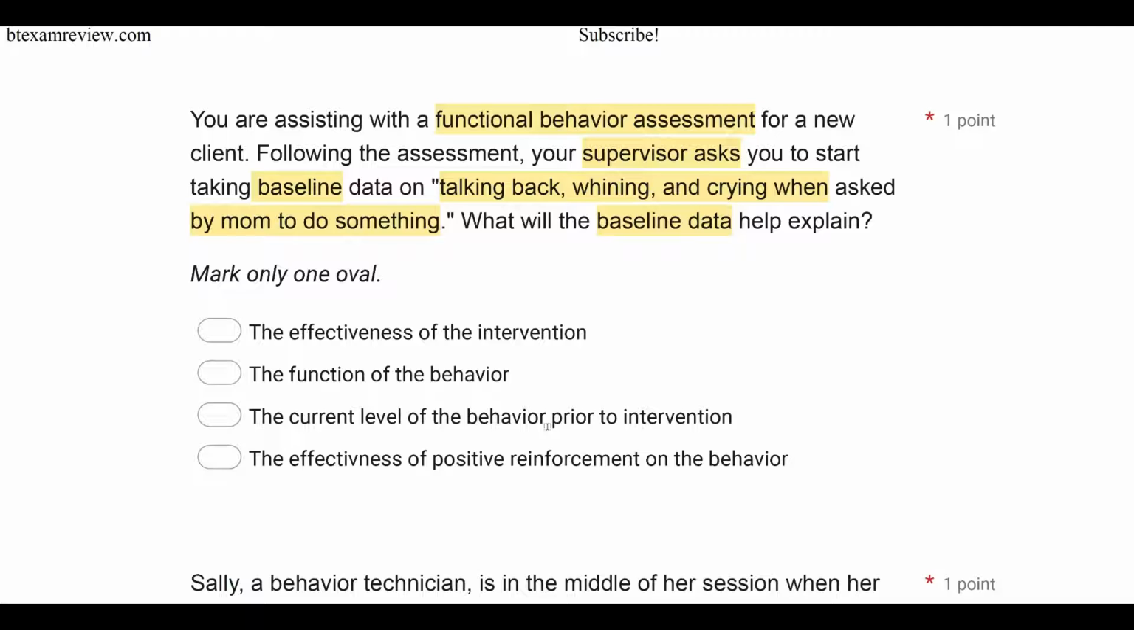We haven't intervened. We haven't changed anything. We haven't changed the environment. We just want to know what is the current status of the behavior. And then D, the effectiveness of positive reinforcement on the behavior. We're not looking at consequences here.